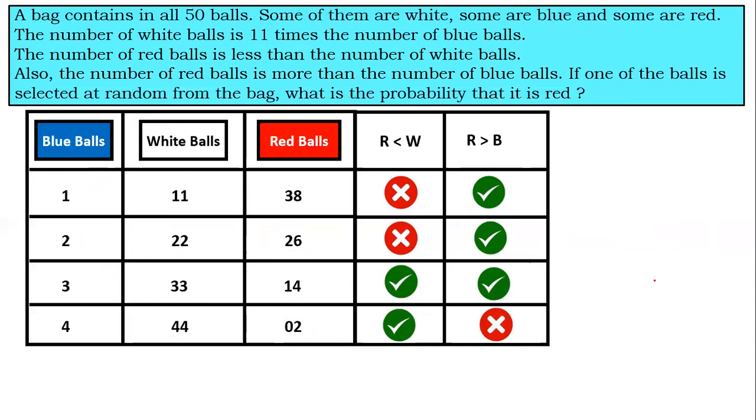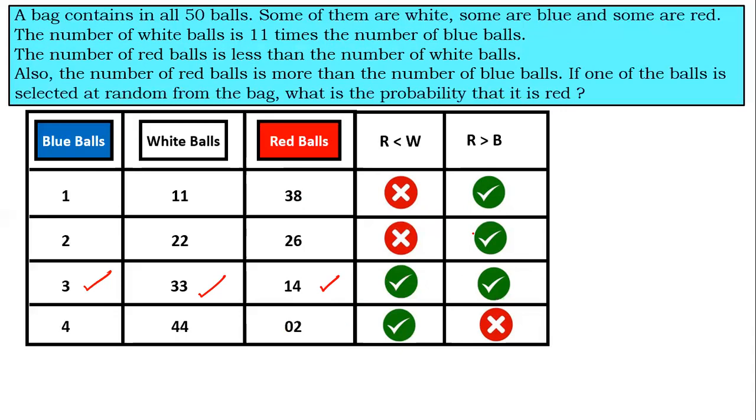Now if you look at the entire table, only in case number 3 are both the conditions satisfied. In the rest of the cases, one of the conditions is not satisfied. So our answer would be: the number of blue balls is 3, the number of white balls is 33, and the number of red balls is 14, because it satisfies both conditions. Others do not satisfy either of the conditions. So let us go to the sum.